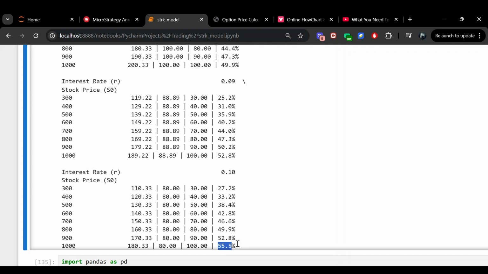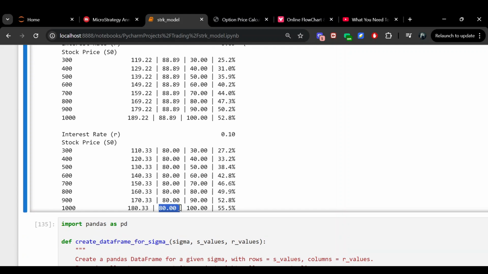Now, could this change? Absolutely. You can see the trend over here from $300 per MicroStrategy share to $1,000. This trend of the option value starts to go up, and it is, of course, going to keep going higher. Let's say MicroStrategy was $10,000 per share, well, now you would have an option value of $1,000, and you would have a perpetuity value still of 80, assuming the 10% interest rate. 1,000 over here versus 80 in the perpetuity value. Now you're looking at the option value occupying 90% of the value of STRK.